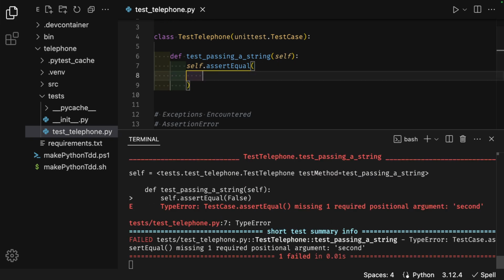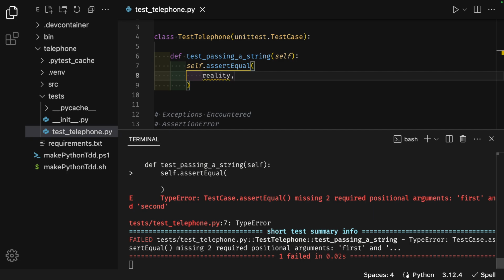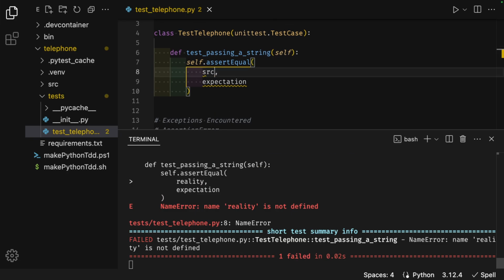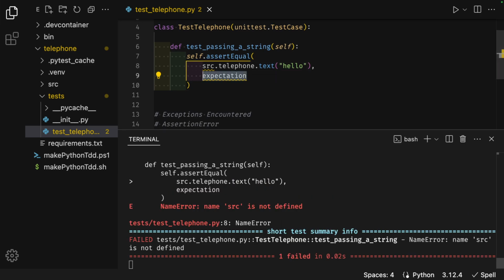This takes in two values to see if they're the same. One is reality, the other one is my expectation. In this case, reality will be a call to source.telephone.text, parentheses, quotes, hello. And my expectation in quotes will be I received: hello.